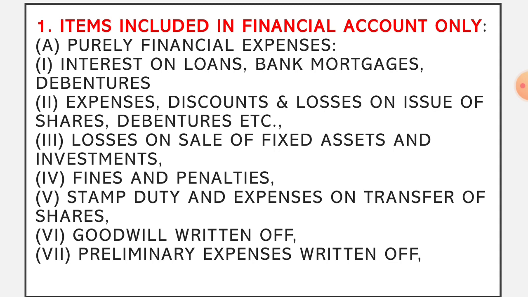Because the company is not yet established, instead of showing them in the profit and loss account, they are written on the asset side of the balance sheet. Later, these expenses have to be written off as the company earns profits. Every year a certain part of these expenses has to be written off.